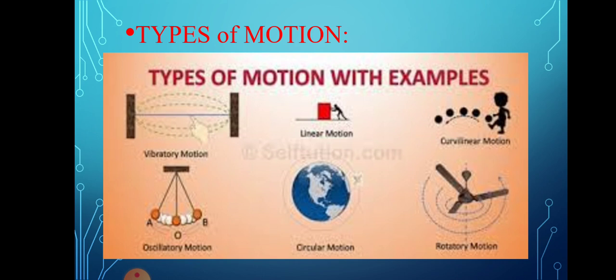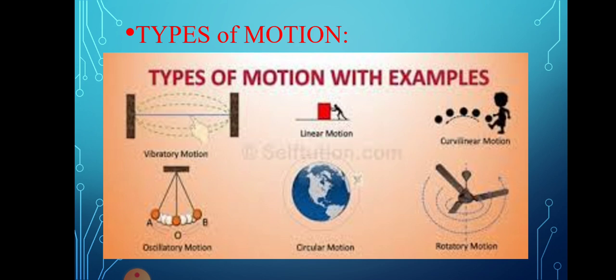So it is nothing but curvilinear motion or oscillatory motion. When the oscillation takes place in a to and fro position, then it is nothing but oscillatory motion. Or you can take an example of circular motion. Circular motion is nothing but movement in a circle at one place itself. So you can observe here